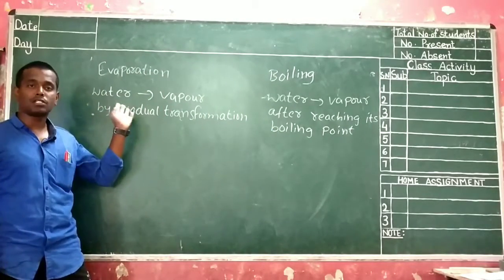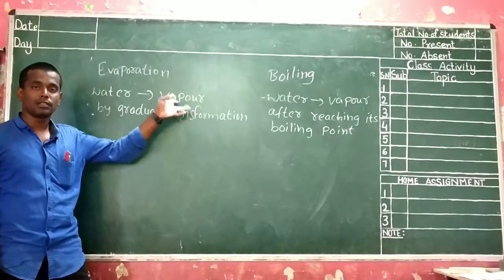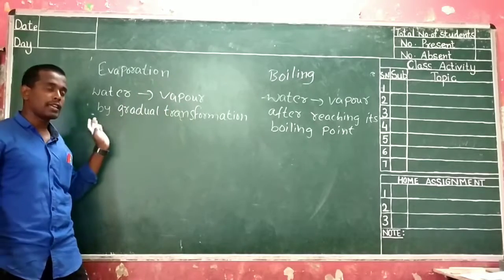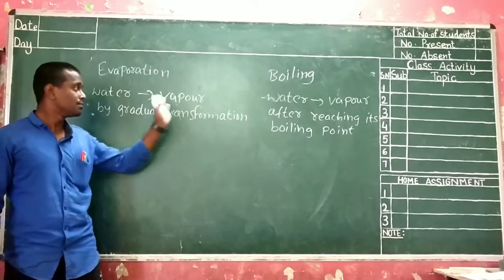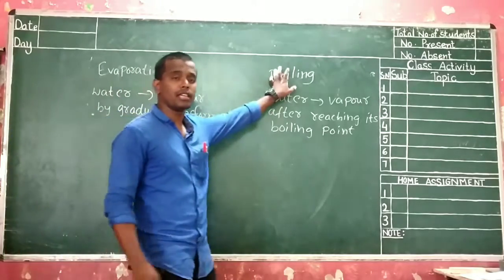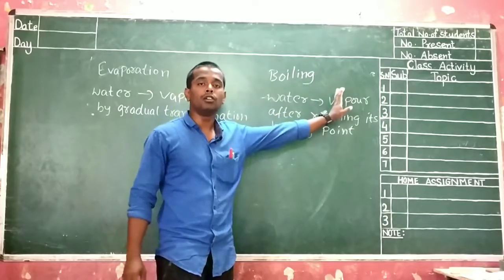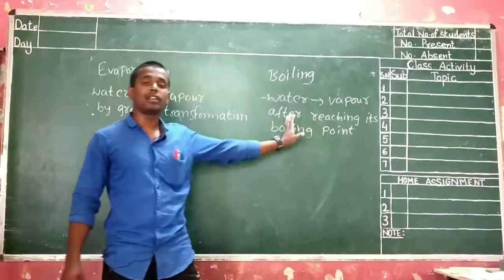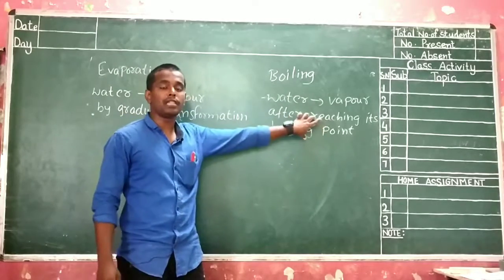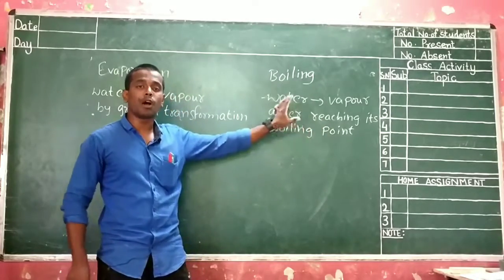Evaporation is conversion of liquid to vapor, liquid to gases at any temperature and any pressure. Similarly, boiling is the conversion of liquid to vapor or liquid to gaseous state or water to vapor after reaching its boiling point. The main thing is it should reach its boiling point.